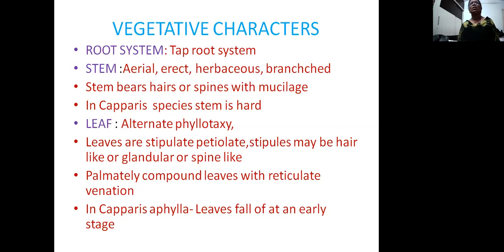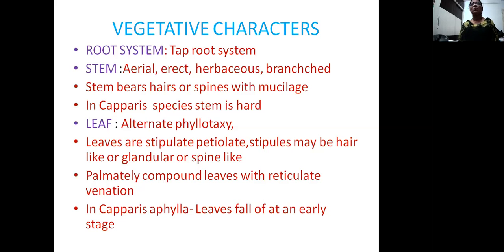The stem is aerial, present just above the earth surface. It grows erect, and the majority of the members are herbaceous and branched. But sometimes the stem bears hairs or spines with mucilage, so it gives a sticky outer surface for the plant. In Capparis species, the stem is hard.